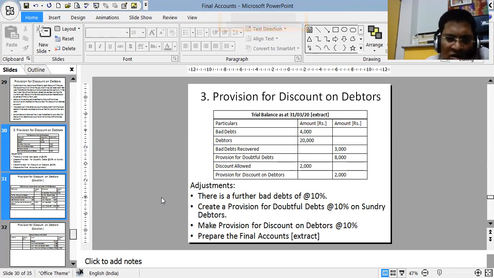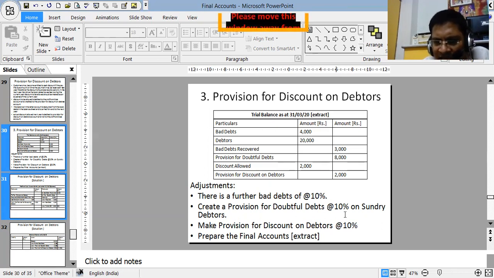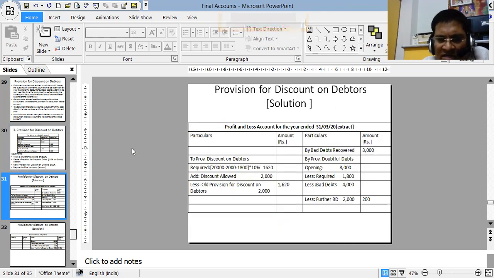That means you will be writing all these, further bad debts on the debit side, provision for doubtful debts on the debit side, provision for discount on debtors again on the debit side, and all these three we will subtract serially from debtors. First we will subtract further bad debts, then on the balancing figure the provision for doubtful debts, then again on the balancing figure the 10%, and we will get the ultimate debtors value. So this is the way we will treat the provision for discount on debtors.